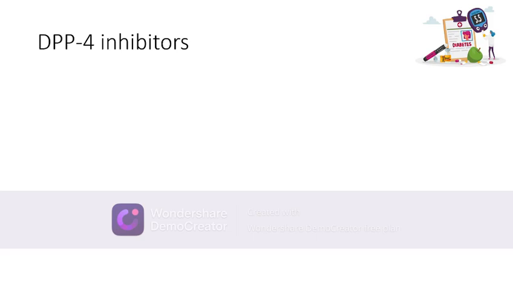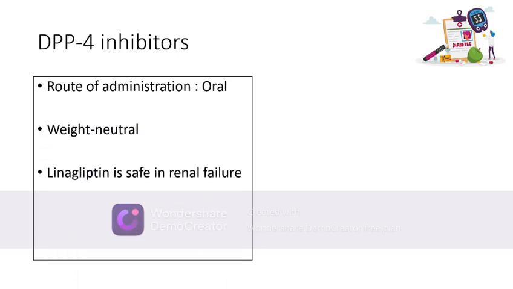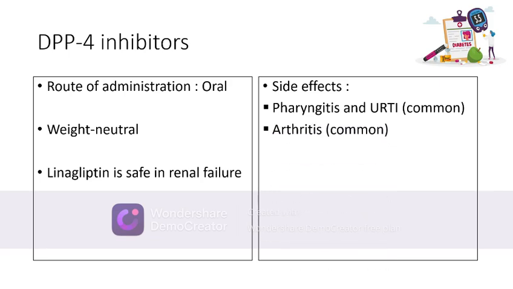Now, DPP-4 inhibitors, that is dipeptidyl peptidase 4 inhibitors. The route of administration of these drugs is oral. These are weight neutral drugs. Linagliptin is a DPP-4 inhibitor that is safe in renal failure patients. Now, what are the side effects of DPP-4 inhibitors? Pharyngitis and upper respiratory tract infection are commonly seen with these drugs.